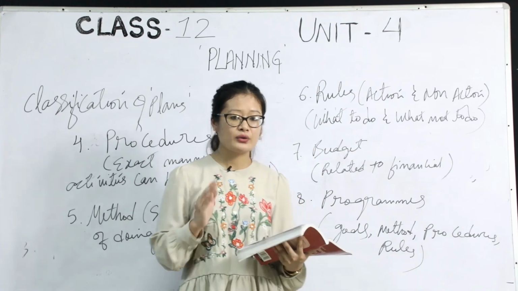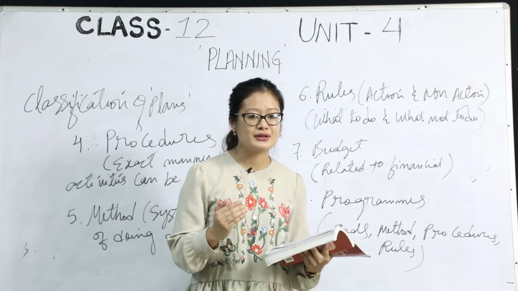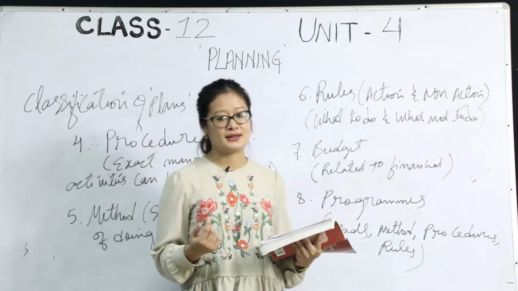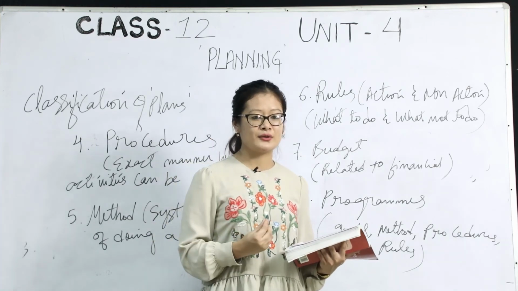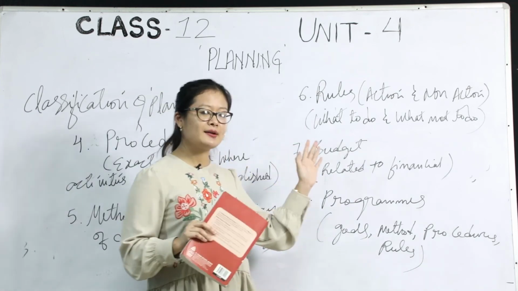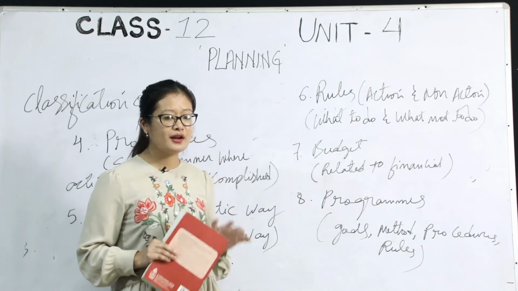That is a strict rule that has been provided. When people follow those kinds of rules, at the end, it benefits both parties. It is beneficial for everyone if one follows certain rules. So rules are nothing but action and non-action, what to do and what not to do.